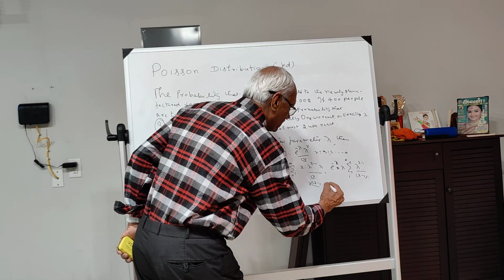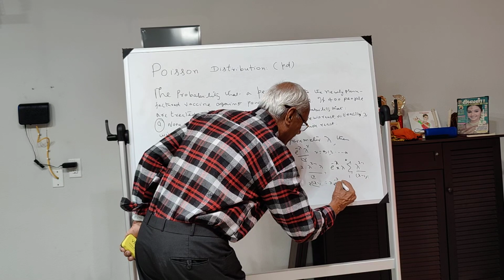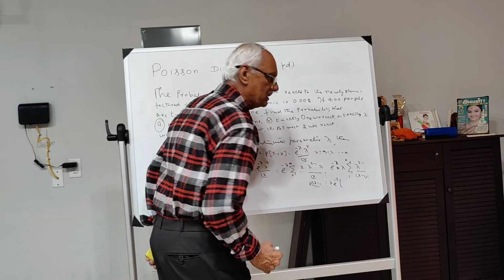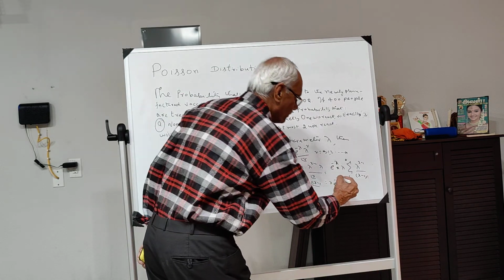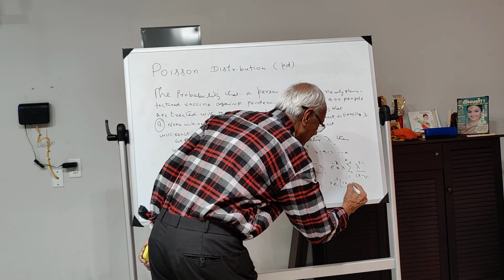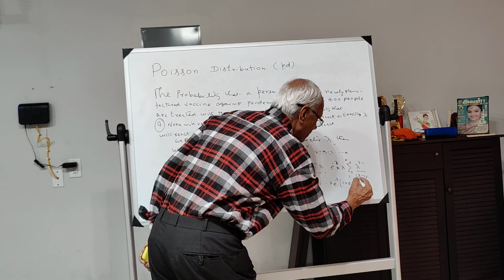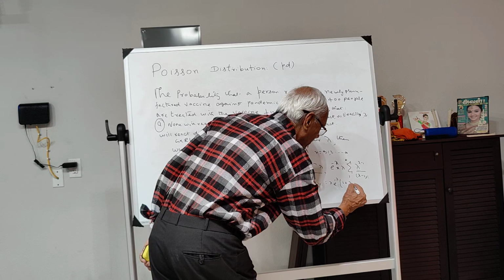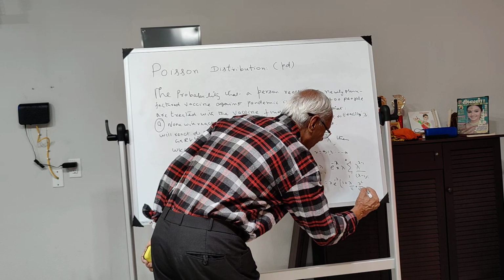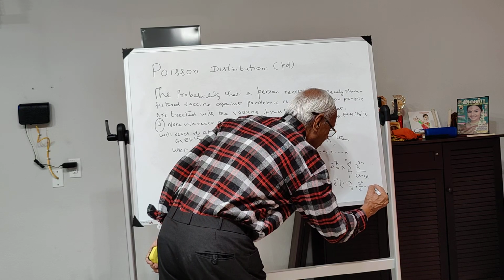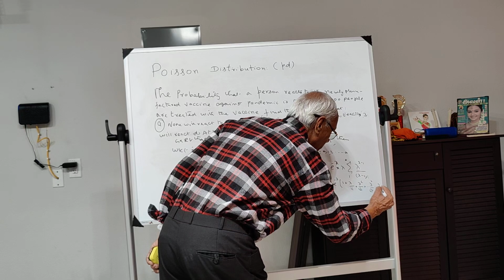Now, if you start expanding this, you will get e to the power of minus lambda, and if you put x is equal to 1, it is 0, 0 factorial is 1, anything raised to the power of 0 is 1, so 1 plus lambda divided by 1 factorial, lambda squared by 2 factorial, it runs like this, lambda to the power of r by r factorial, and so on.